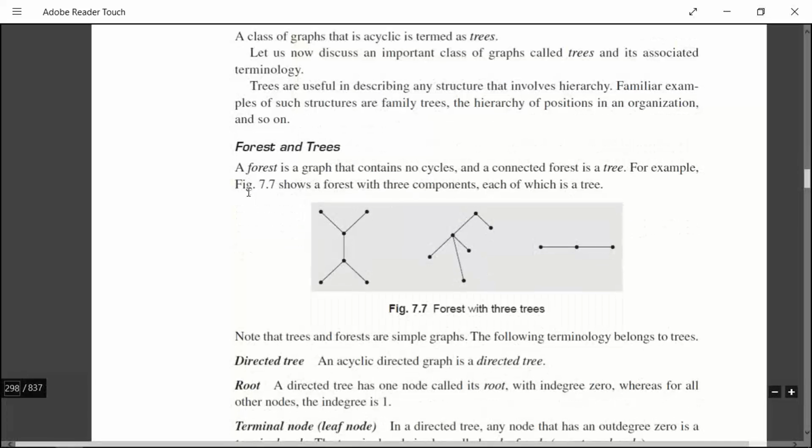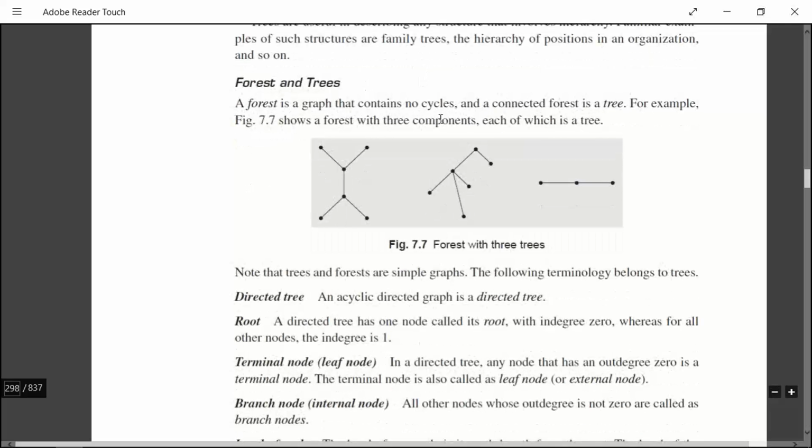So what is a tree? A forest is a graph that contains no cycles, and a connected forest is a tree. So you can use these terms forest and tree vice versa. A forest is a graph that contains no cycles. So this is a forest, this is a forest, this is a forest, or these three can be individually called trees. A connected forest is a tree. So if we connect these three together, it is also a tree. If they are individually also called a tree, these three together are called a forest. See, this is a forest with three components, each of which is even called a tree.